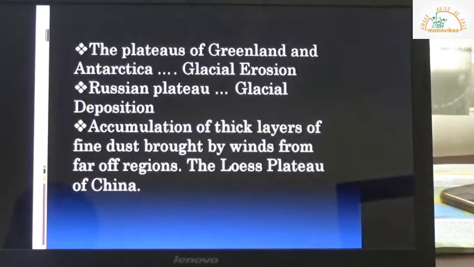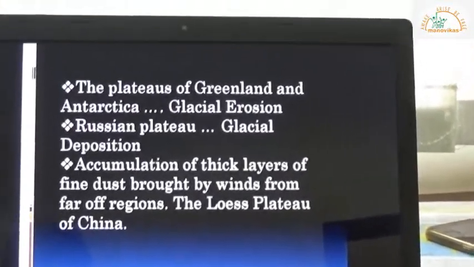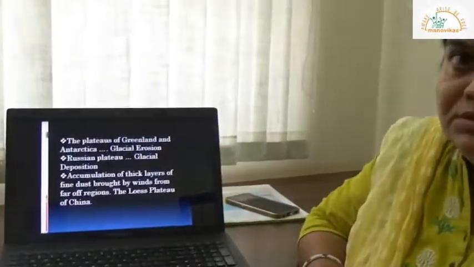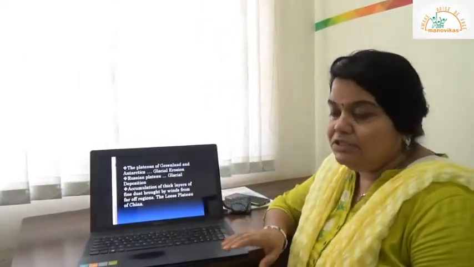Now, plateaus are also formed because of glacial erosion or glacial deposition. Before understanding these, we should know what glaciers are. Glaciers are nothing but slow moving rivers of ice.